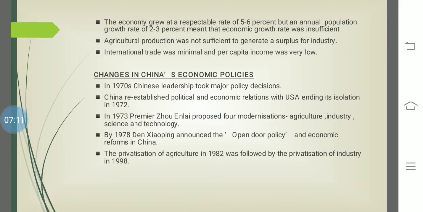So these were the four areas. And in 1978, what happened? Deng Xiaoping announced the open door policies and economic reforms. Open door policies meaning we are opening up our relations with the rest of the world. We are ready to start our import and export.